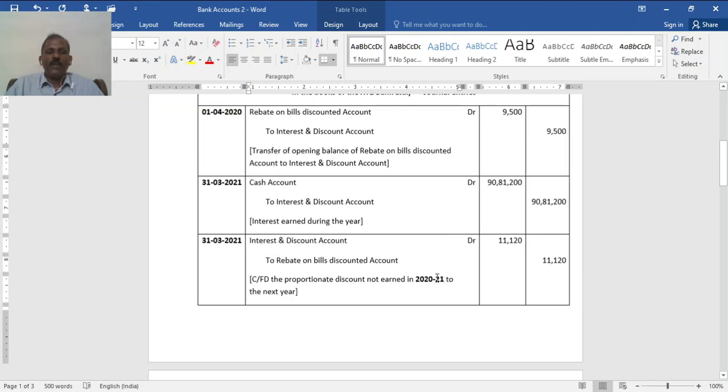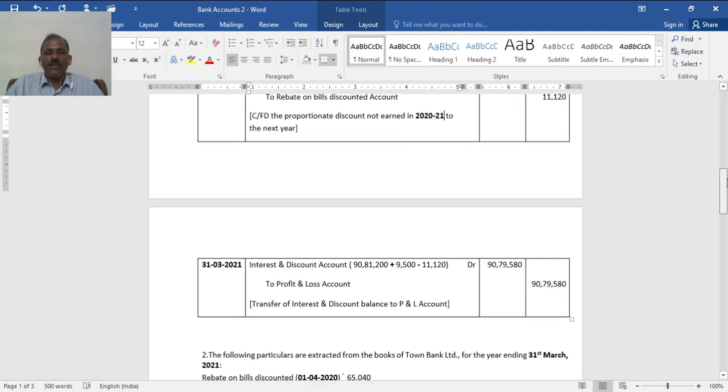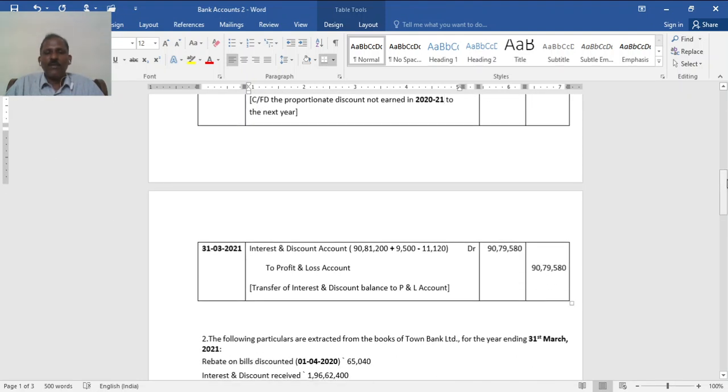That is for 2021, that is, to the next year. You see, it is clear here. Opening rebate should be added. See, income is always credited. When you give credit, it means add, and at the end it should be deducted. You see, interest usually has a credit balance. Now debiting means reducing that balance. And the interest and discount account, the final balance is to be transferred to the profit and loss account.